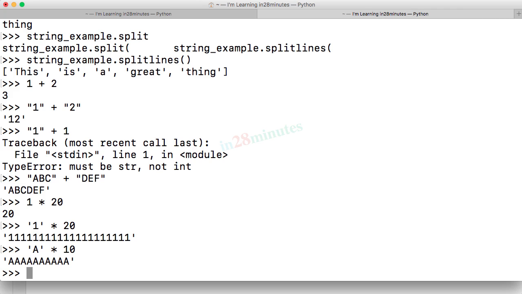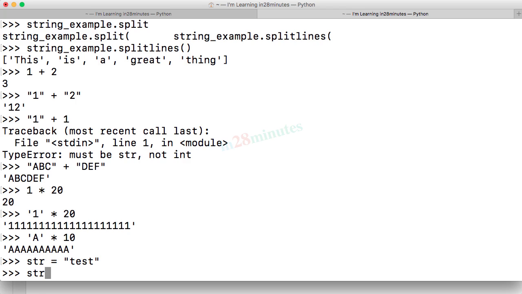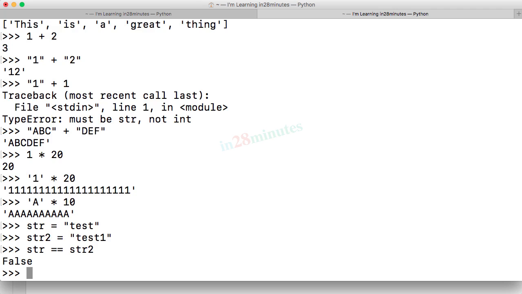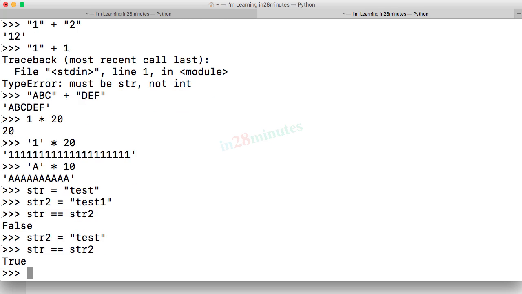The last thing which we'll look at in this video is comparing strings, right? Let's say I have a string str with a value test, and I have another string str2 with a value test1. I want to check whether each of these strings is the same. Will this work? Nope, this is assignment. The way you can check if both are the same is str == str2. So this returns false. However, if str2 also had test, this operator will return true. So you can use == to compare the content of two strings.